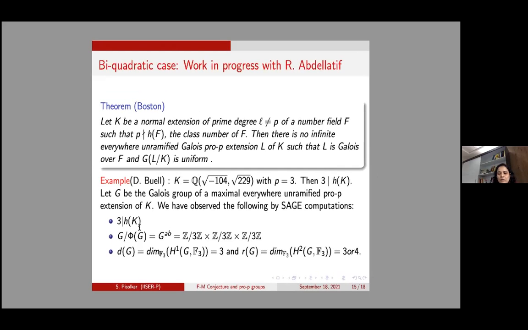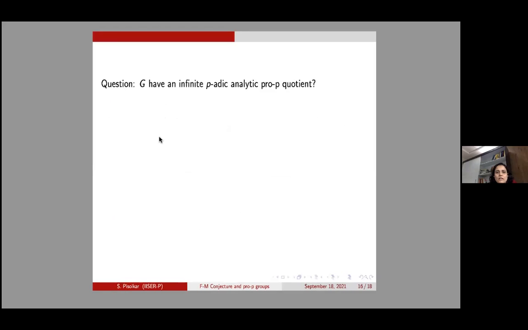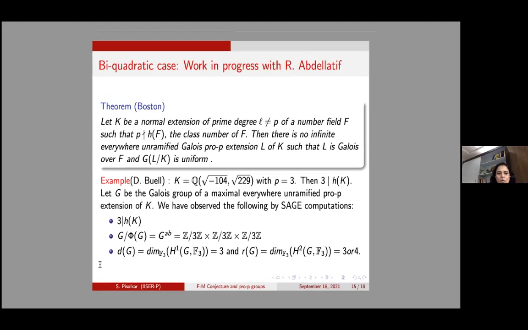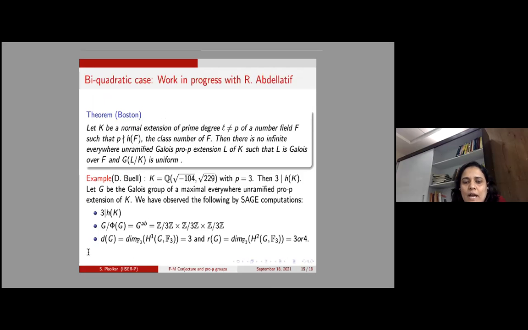So the question that one can ask here is, will G have an infinite periodic analytic pro-p quotient? Again, by using Sage, we have observed that the abelianization of G, which is G by Φ(G), is nothing but the 3-dimensional F_3 vector space. The dimension of H1 is 3, and the dimension of H2 is predicted to be either 3 or 4.